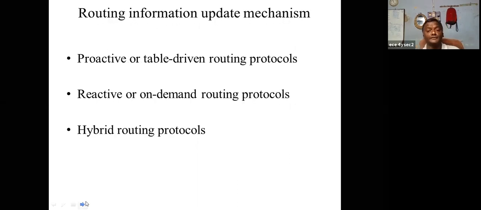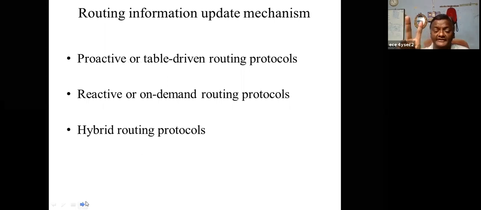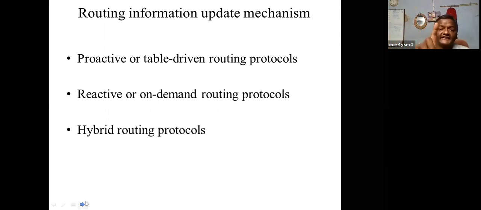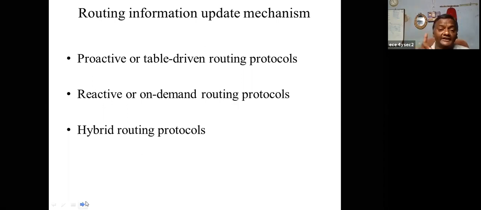I think there are four categories: routing, temporal, hierarchical, and resource. Within these categories, the first category is the routing update mechanism. Within the routing update mechanism, there are three types of routing protocols.